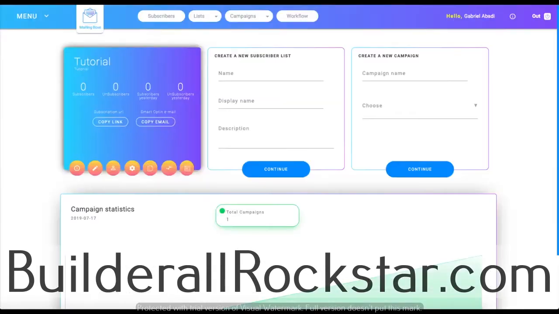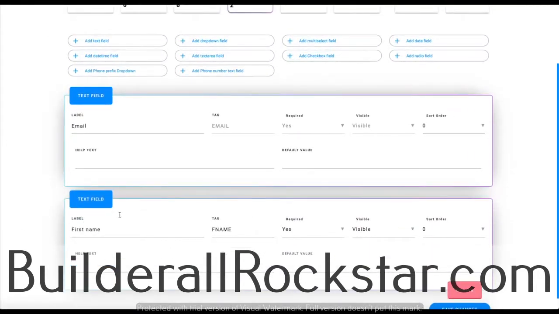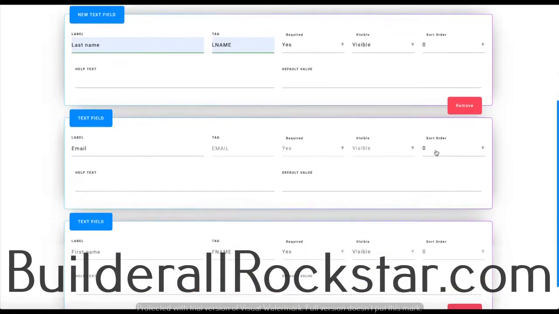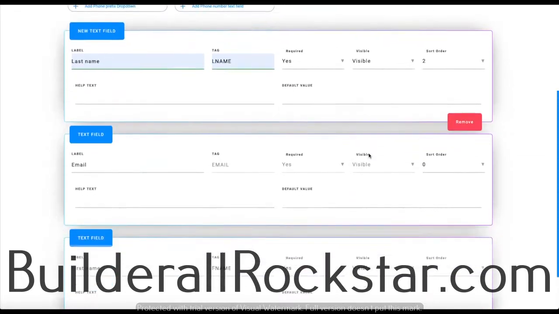I'm just going to show you real quick also. You go over here, select the list that you want, go to configuration, fields, and over here you can add a field. For example, if I wanted to add a last name, add text field. Oh, it was already saved, pre-saved over here. And you can add a tag if it's required or not. You would want to put this visible if you want people to see it. You can also have a sort order, for example 0, 1, 2. This will show first, this second, and this third. You can also add a help text or a default value. You don't have to though.